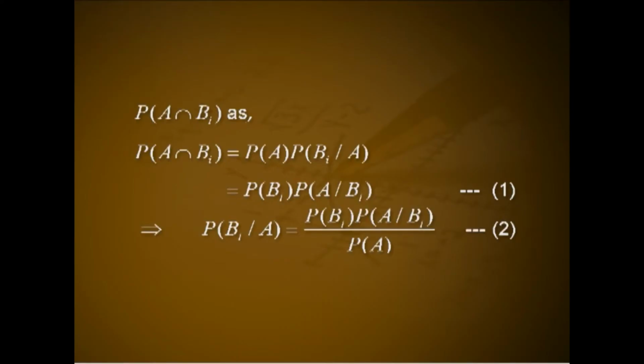2, etc. k. Proof. By multiplication theorem, we can express the compound probability P of A intersection Bi as P of A intersection Bi equal to P of A into P of Bi given A, that is equal to P of Bi into P of A given Bi. Let it be number 1. This implies P of Bi given A equal to P of Bi into P of A given Bi divided by P of A. Let it be number 2.